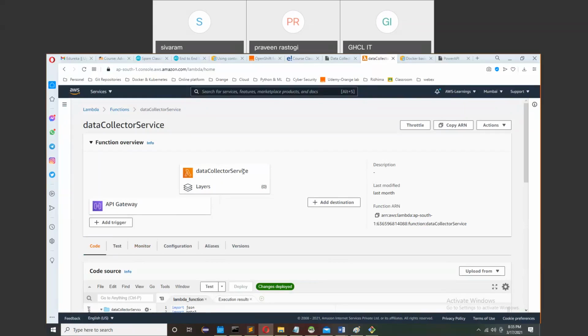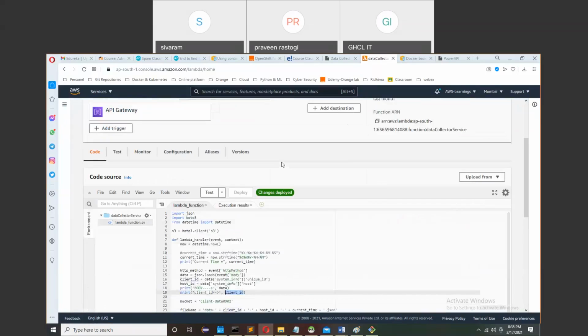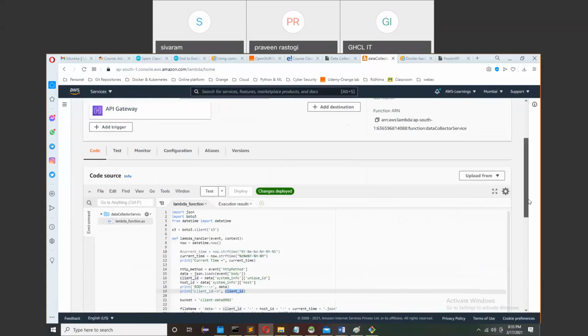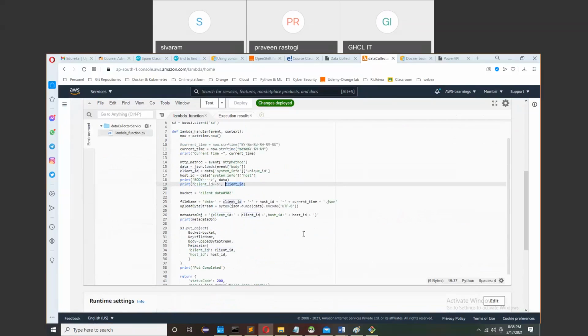Once you create your Lambda function, you will come to this page, and here you can see I have written some code. This is very simple code. It has a number of lines, maybe 40 or 50 lines.